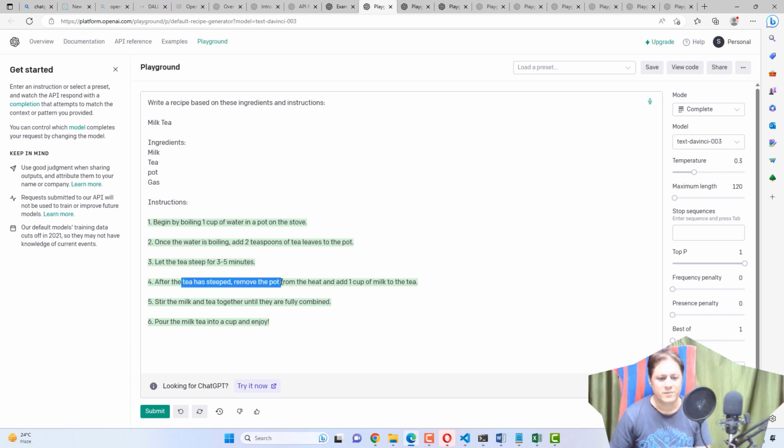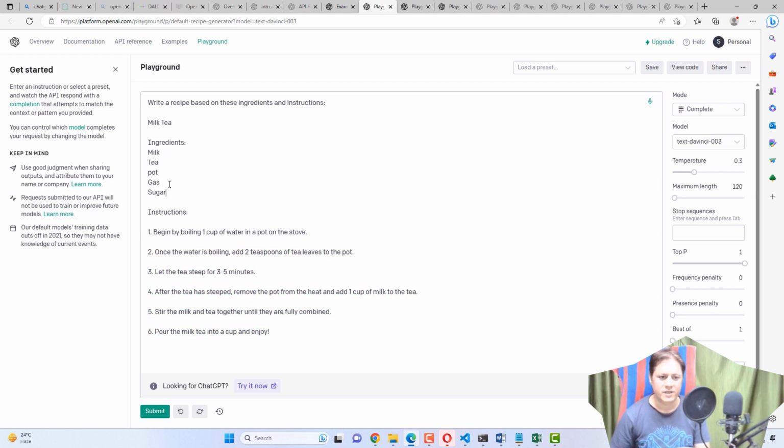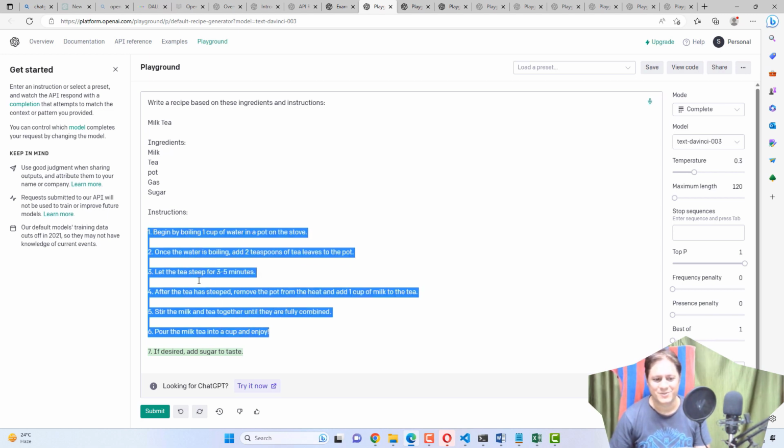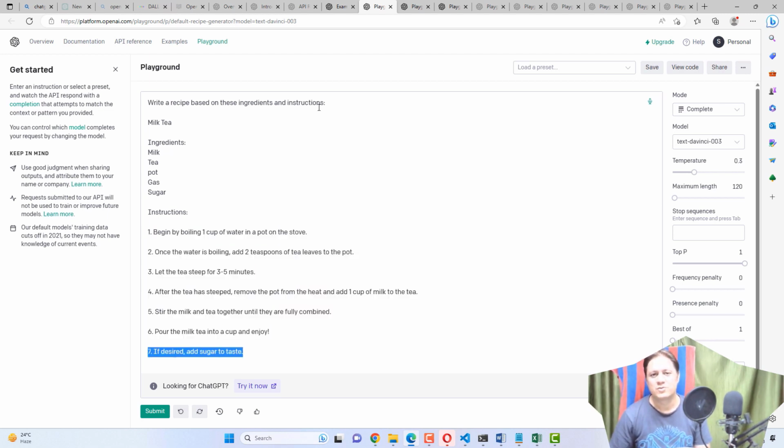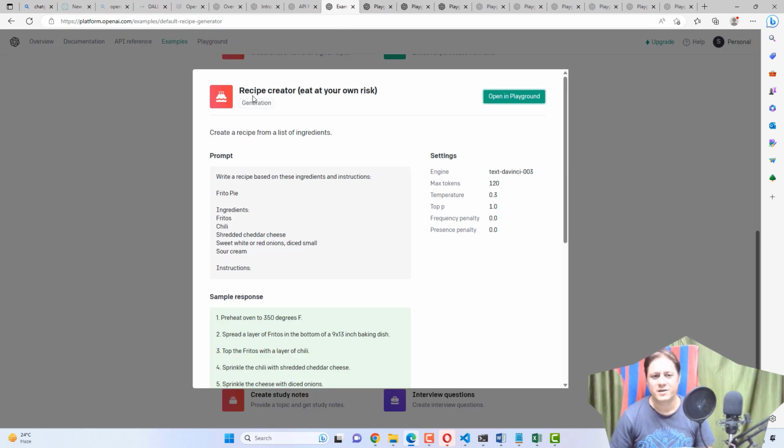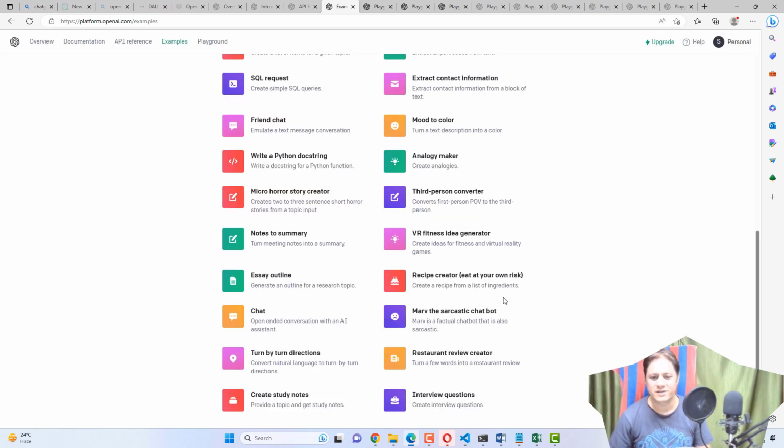I have not provided the sugar, so it has not responded with the use of sugar. If I write sugar, I think it will respond with the sugar also. You see the 7 points it generated. Very fast it understands that in the 6 lines there is no sugar in it. So this is a very nice example of a recipe creator actually.